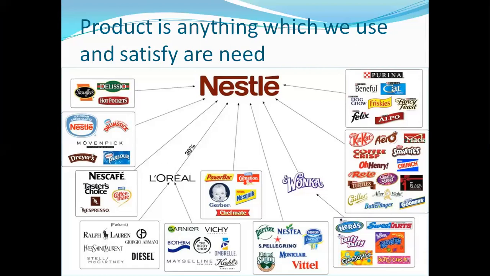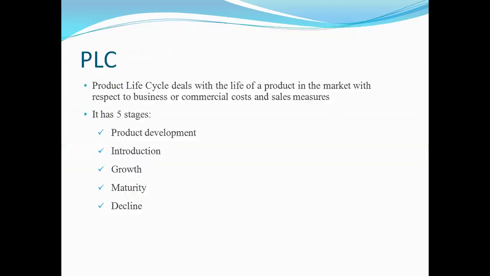A product is anything which people use because that thing satisfies one or two needs of the person at the same time, right? In our example, Nestle has so many products. All products have a different significance, like they have coffee, they have a food range for little kids, right? They have Garnier, Maggie, Kit Kat, everything. Each product has a certain utility, that's why people want to purchase the particular product.